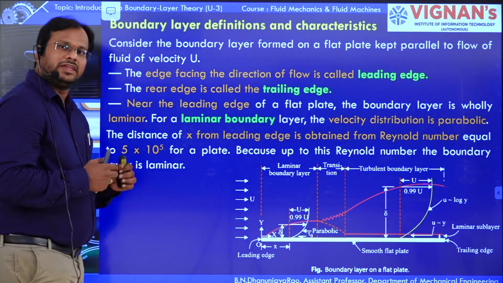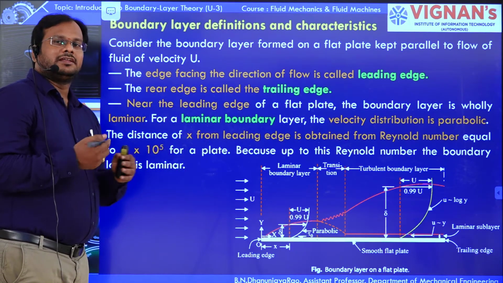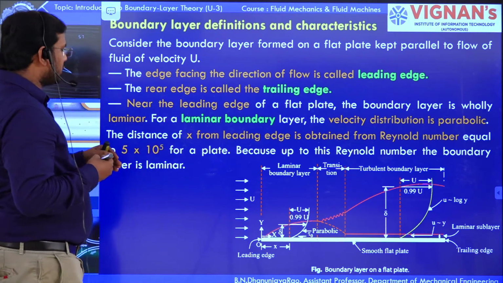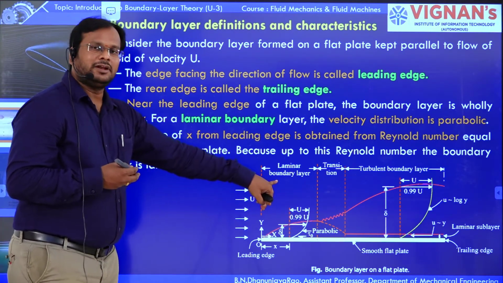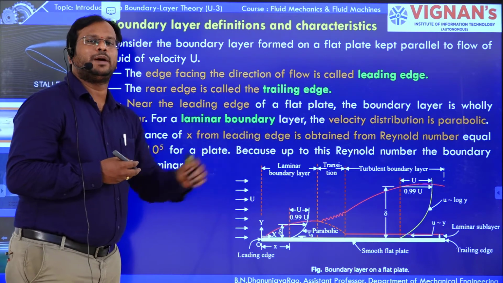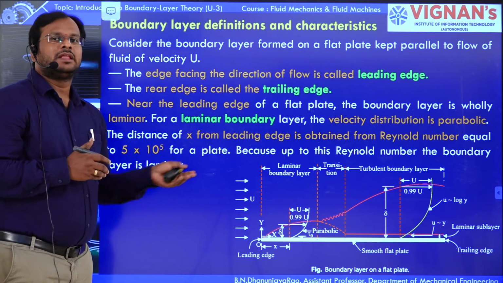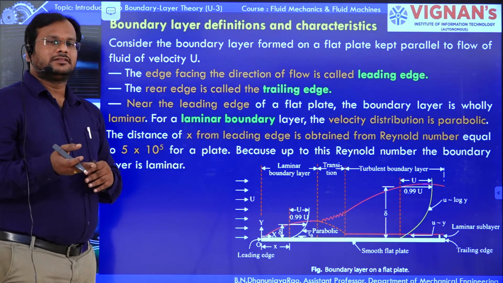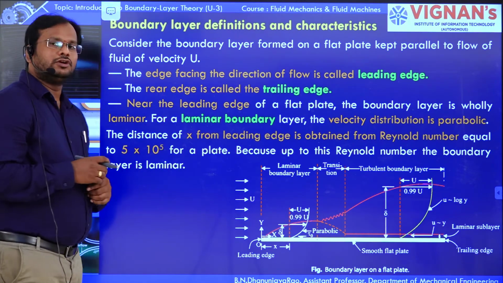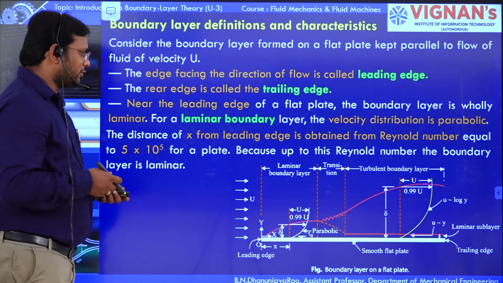So we can classify a laminar or turbulent boundary layer by the Reynolds number. If it is less than the given number, it is laminar. If it is greater than 5 into 10 to the power of 5, it is a turbulent boundary layer.